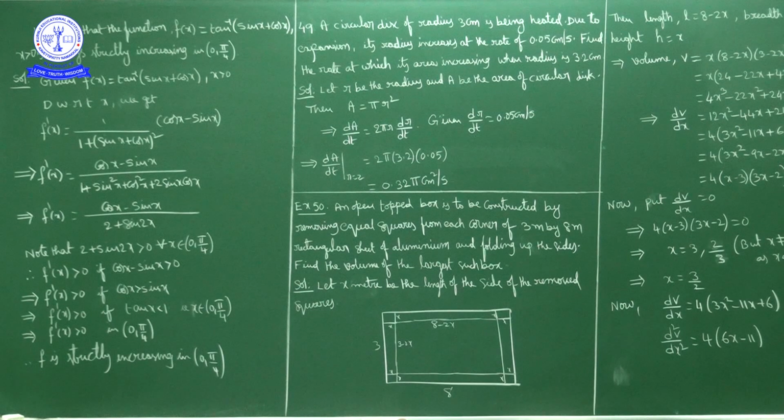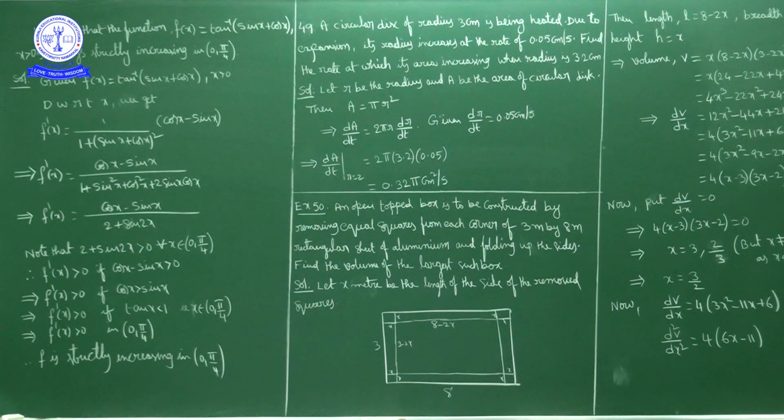Now, f of x increasing means it is enough if we are able to prove that f dash of x is positive in the interval 0 to pi by 4. That is what we have to show. So what is the given function? Given function is f of x equal to tan inverse of sin x plus cos x, where x is greater than 0.